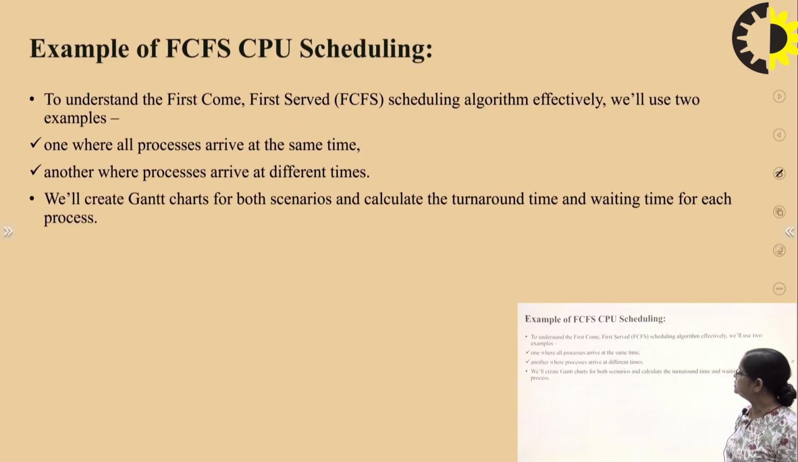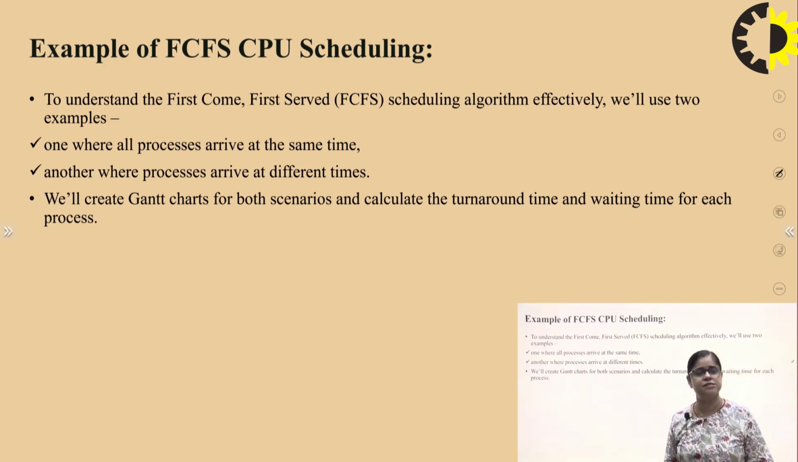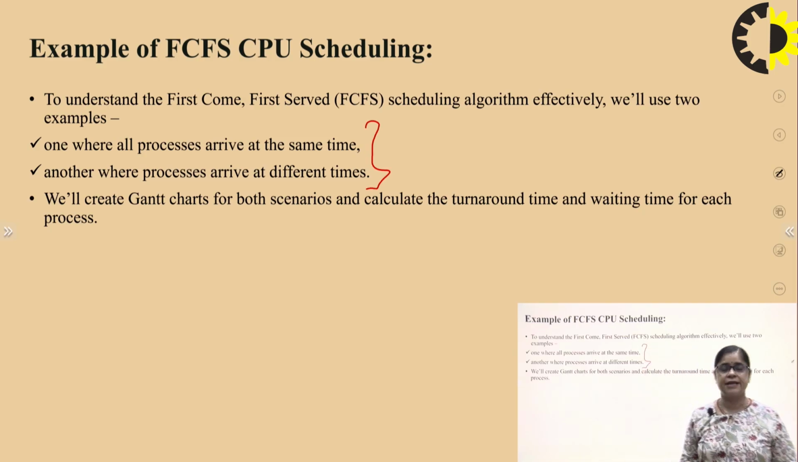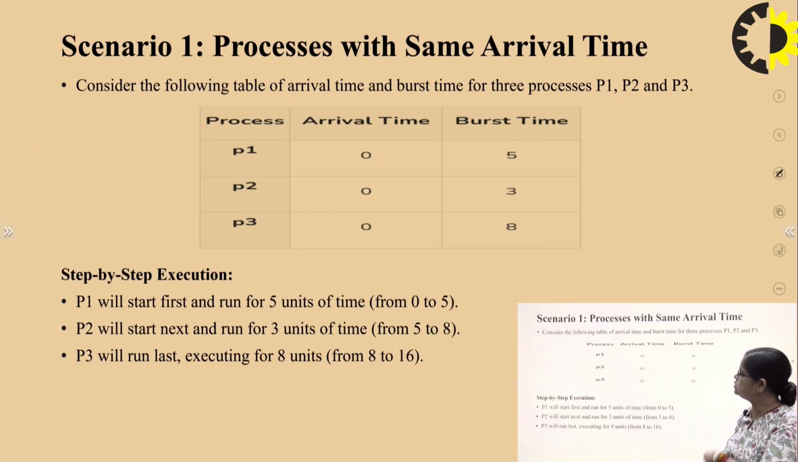Now, examples of scheduling. To understand the first come first serve scheduling algorithm effectively, we will use two examples. The first is when all the processes arrive at the same time. The second is where processes arrive at different times. We will create the Gantt chart for both scenarios and calculate the turnaround time and waiting time for each process. First, the processes with the same arrival time.